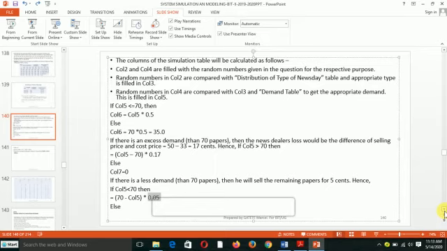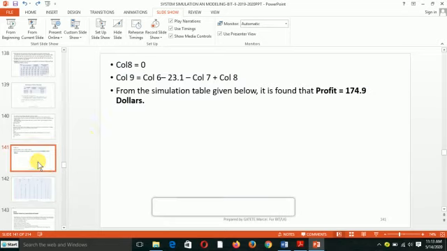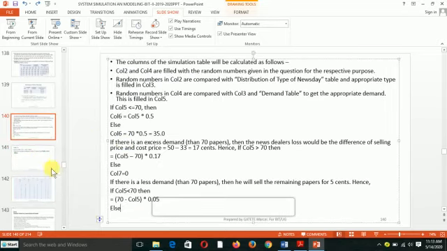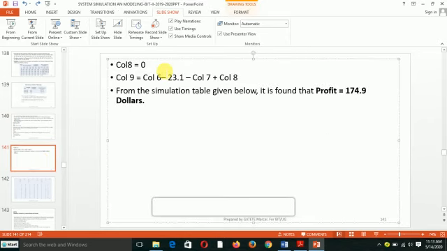Otherwise, column 8 will be equal to 0. This is when column 5 is greater than 70. It means his demand is greater than the newspapers he has.